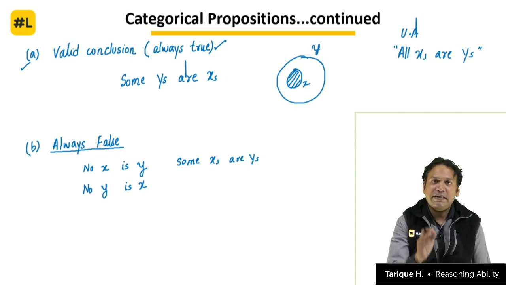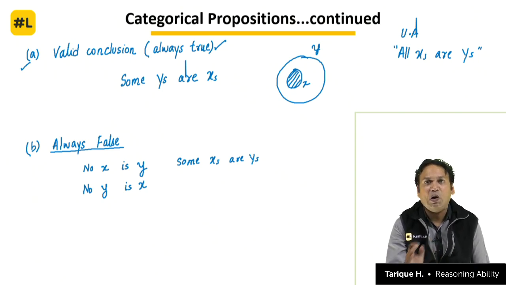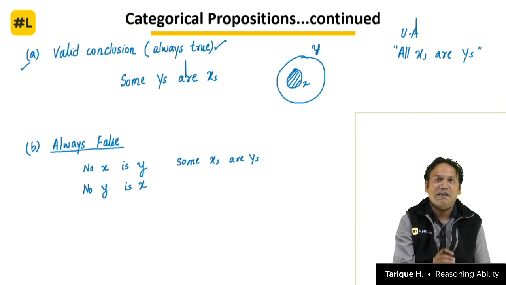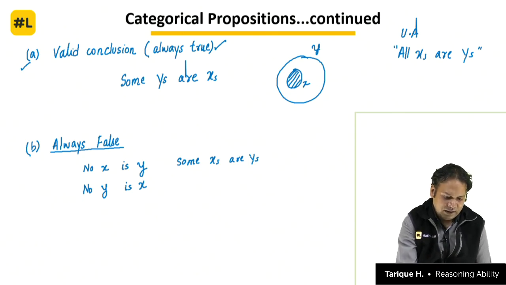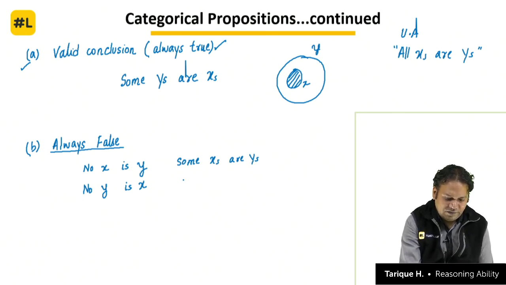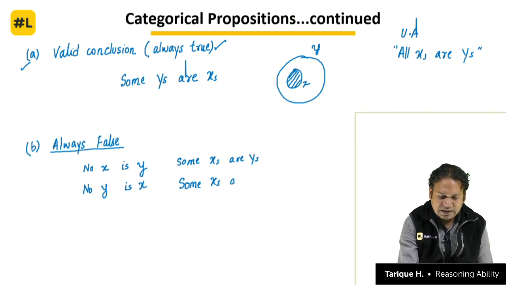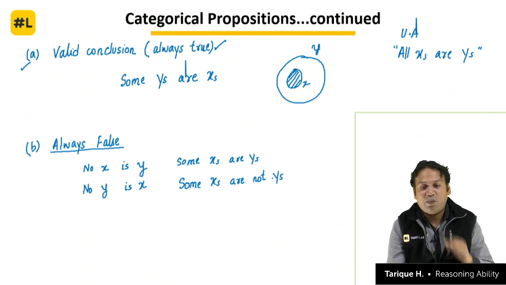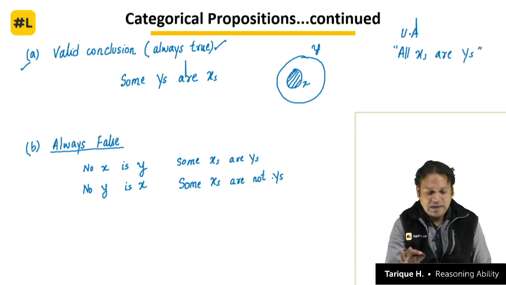That is why we say that when the statement tells you clearly that all x's are y's, then coming up with the conclusion that some x's are y's is not right, and that is why it comes under the category always false. Next thing that is definitely false is that some x's are not y's. Again the statement is very clearly telling you that all x's are y's. So then to say that some x's are not y's makes no logical meaning.